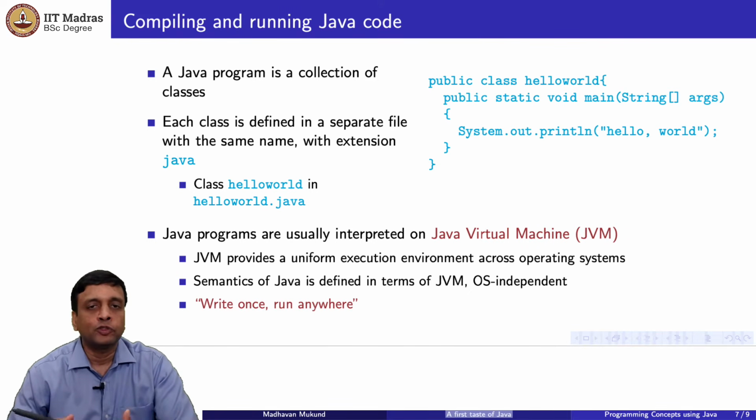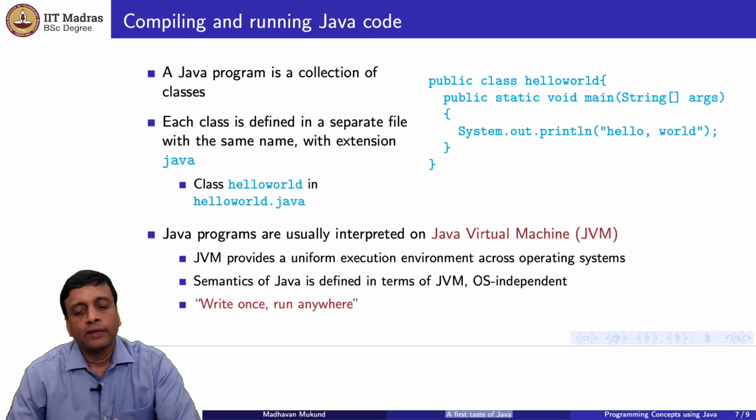You have to make sure that the virtual machine instructions are converted to the local machine instructions once and for all. Now each individual Java program is written in terms of the virtual machine. So that part of it will work on any implementation, because all the virtual machines are supposed to behave the same, whether the underlying architecture is running on one operating system or another, on one chip or another. So this JVM provides a uniform execution environment, right? And it also allows us to give a uniform semantics for Java.